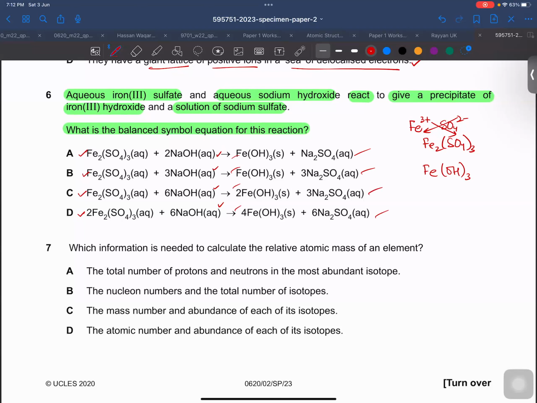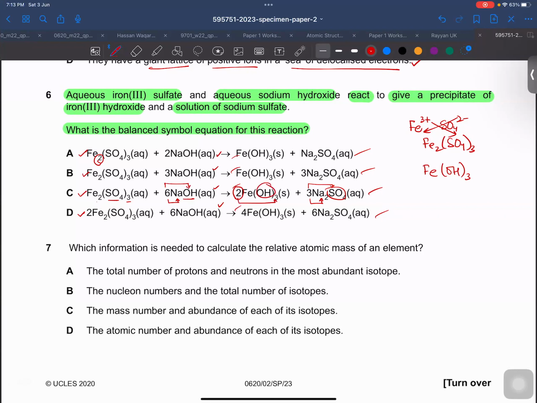We need to see the balancing. So yes, balancing and symbols. Over here we have 2 irons, so there must be 2 irons as well. So over here you can see we have 2 irons. So iron is balanced. If you talk about sulfates, SO4 thrice, we have 3 sulfates over here, and here we have 3 sulfates. Then sodium is 6 and 6. Sodium is also balanced. Hydroxide 6, and here we have 2 times 3, 6 hydroxide as well.